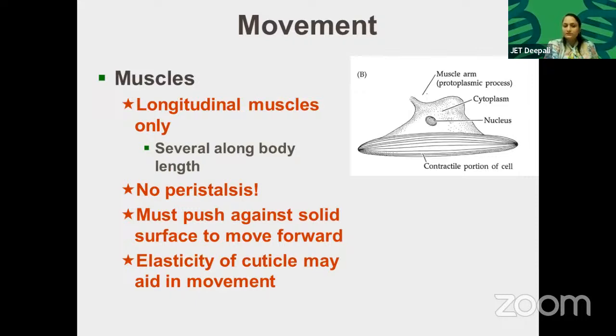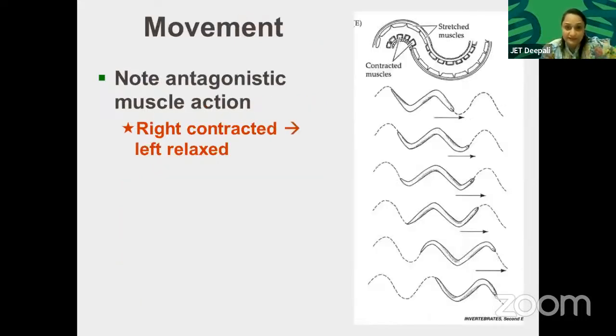Muscles: only longitudinal muscles are found, several along the body length. No peristalsis. What is peristalsis? Muscle movement like this. Since there is no peristalsis, most push against a solid surface to move forward. The elasticity of the cuticle may aid in movement. The cuticle is elastic in nature.